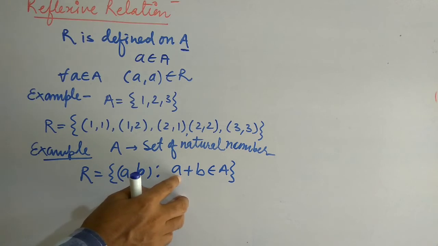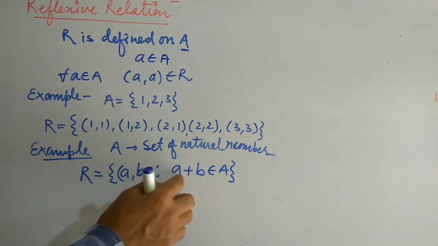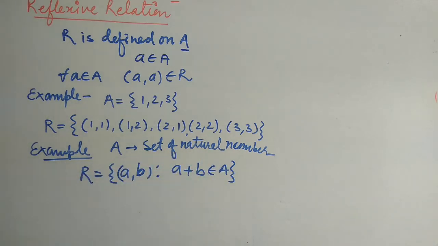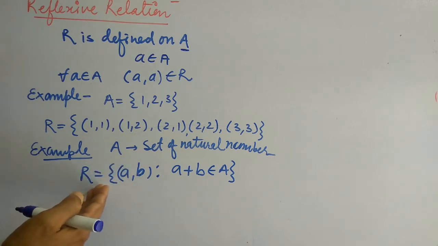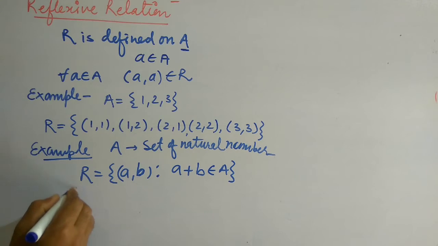A is a natural number, B is a natural number, obviously the sum of two natural numbers is also a natural number. So here also 1 is the image of 1 because 1 plus 1 is 2, and 2 is a natural number. 2 is the image of 2 because 2 plus 2 is 4, and 4 is a natural number. So in this example, this relation is a reflexive relation.